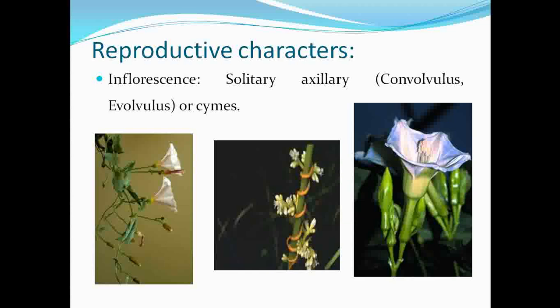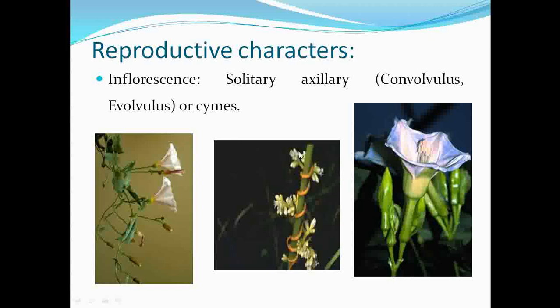Then moving towards the next, that is the reproductive characters, and under the reproductive characters, the first one is inflorescence. Basically, the type of inflorescence observed under this family is either solitary or cymose. If the flowers are solitary, they are growing in the axils, or in the axillary position. For example, the genera Convolvulus and Evolvulus show the presence of solitary axillary type of inflorescence.